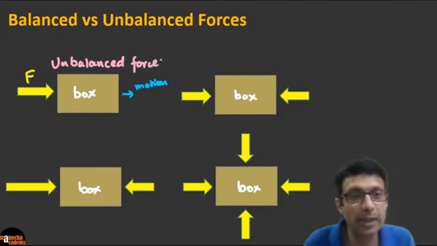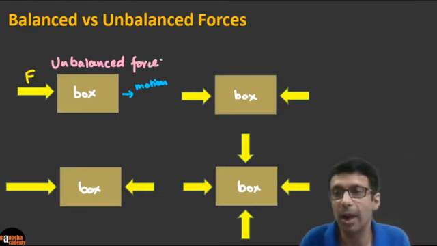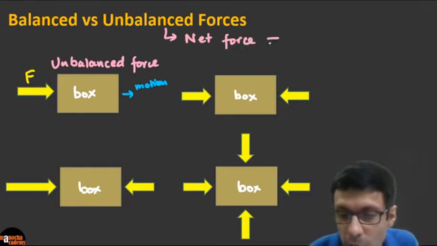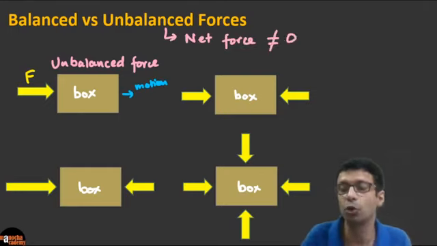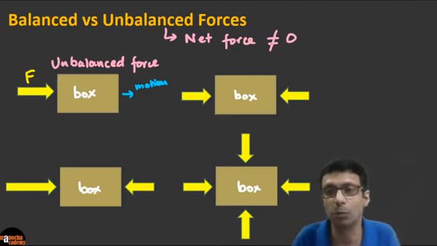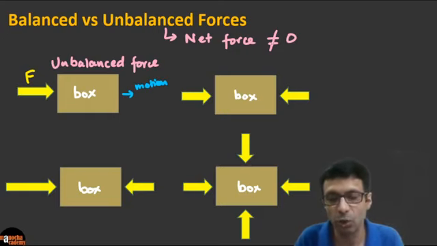Why do we say that? The force is unbalanced because there is a net force. By unbalanced force, we mean there is a net force on the box which is not equal to 0. So there's an effective force on the box which is non-zero, and that can cause motion. And here, let's say the box is moving. Clear, guys? So the net force here is not 0, and these are called unbalanced forces.